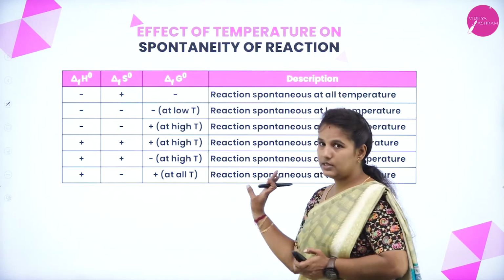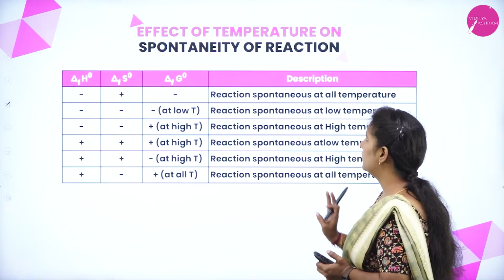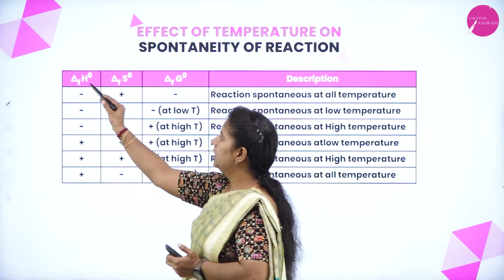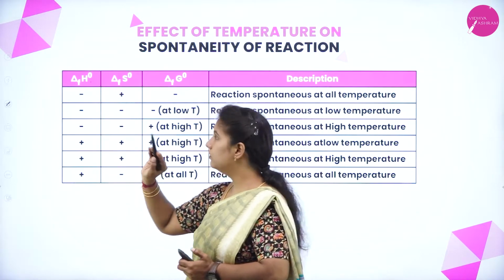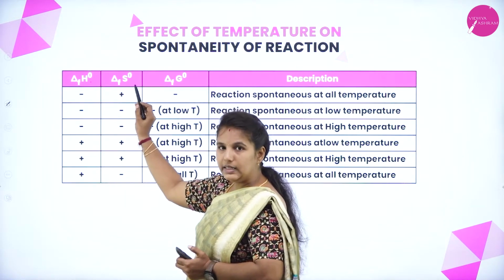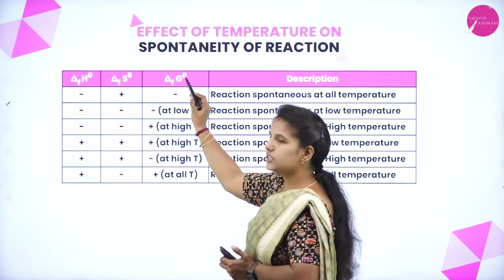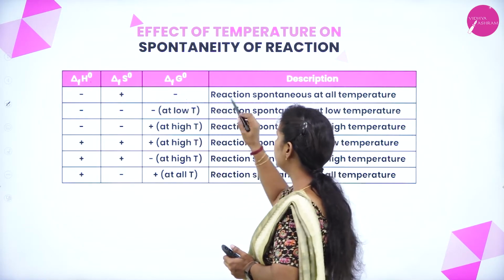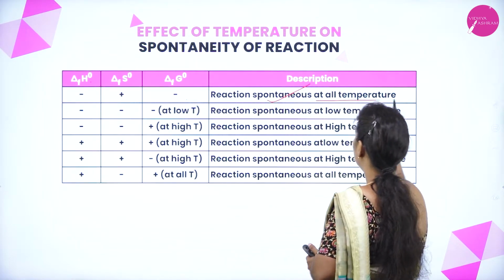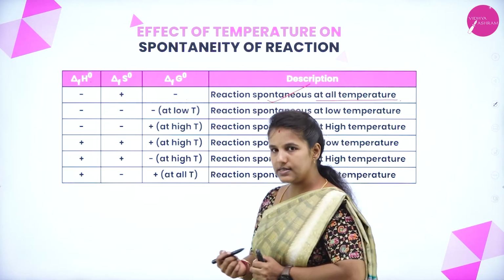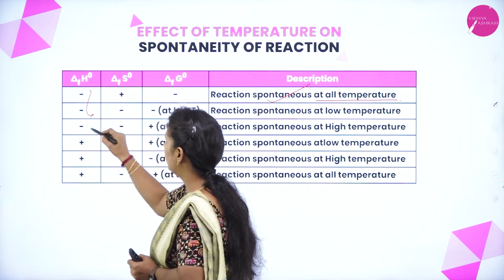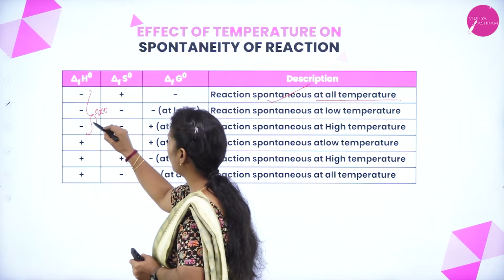We can recall the effect of temperature on the feasibility and spontaneity of reactions. Suppose I am considering a reaction where delta H is negative and delta S is positive. The change in the Gibbs free energy will become negative. This indicates that the reaction is spontaneous at all temperatures. Now, I will consider the reactions at lower temperature. Okay, these are all exothermic.